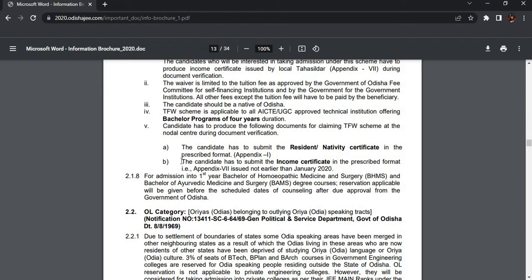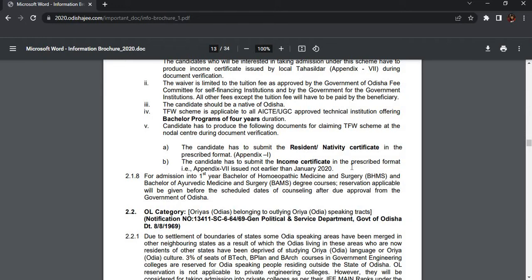And if you have an online income certificate, what is important is that the income certificate in the prescribed form is not issued earlier than January 2022. If you are taking admission in 2022, then you have to provide the latest income certificate, not earlier than January 2022.